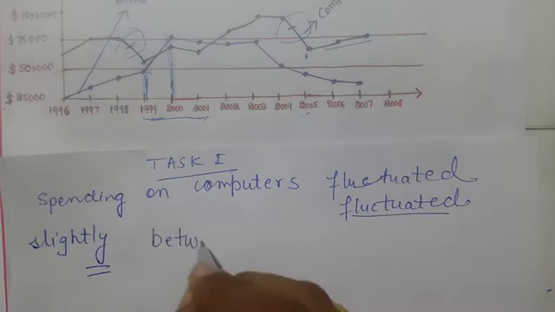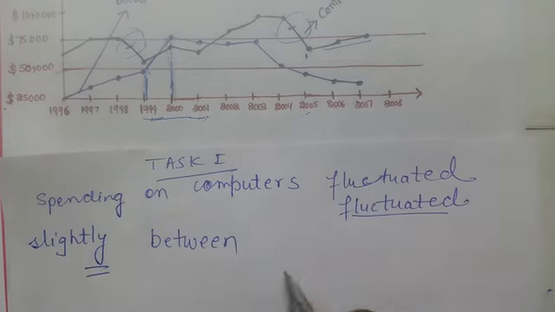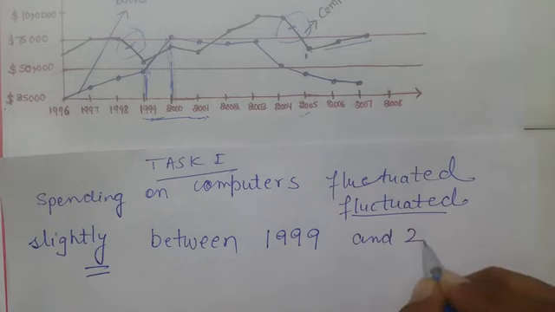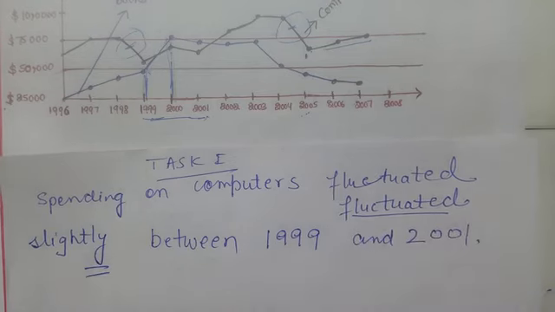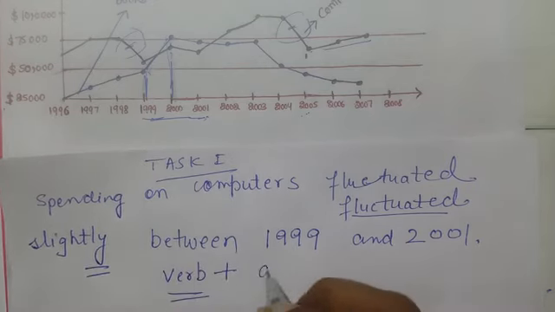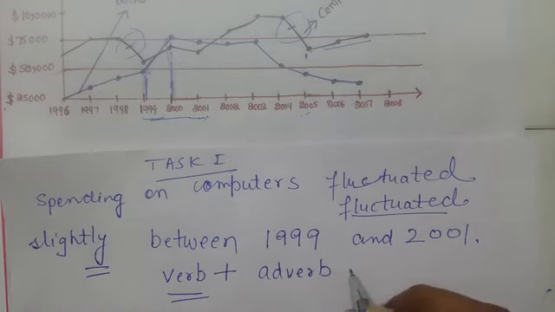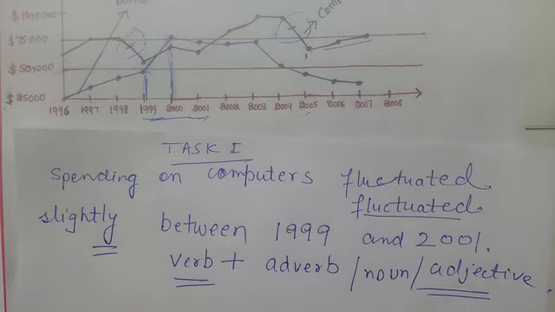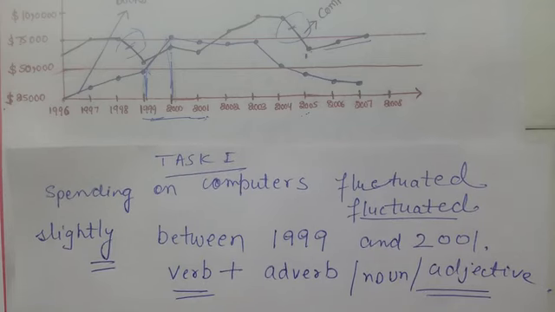The years between 1999 and 2001. So this is my first line. Here I am going to work on verb plus adverb, noun, adjective. Remember this thing. Now to the next point. So this is the first sentence, from this year to this year.